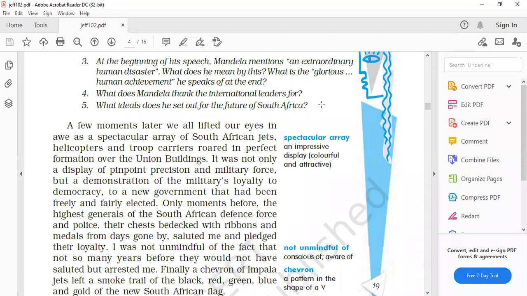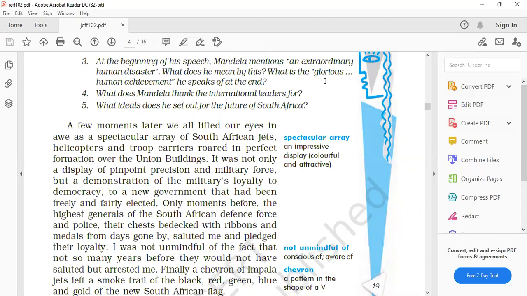And then at the end, Mandela mentions a glorious achievement. This means that now the system of apartheid is abolished, and a new system in which all people will have equality and all rights will be given to them, and thus it is a glorious achievement for the humanity, for the welfare of humanity. Okay. I think the idea is clear. He has explained in a very detailed way.